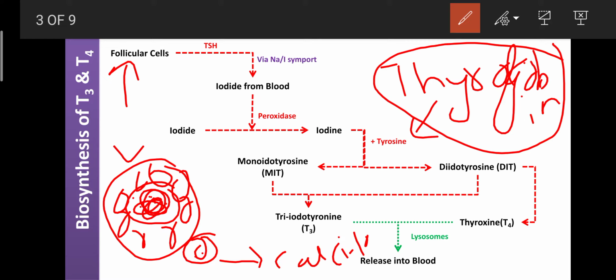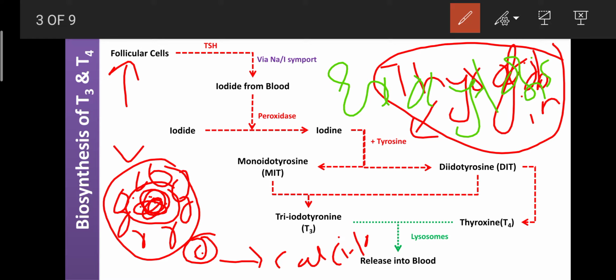Whenever it is required, only then does thyroglobulin undergo one process, and that process is known as exocytosis. You already learned in the first class, I think, that the accumulation of calcium in a particular type of cells can cause shrinkage of the cells. Like that, calcium is responsible for causing the exocytosis of the thyroglobulin.